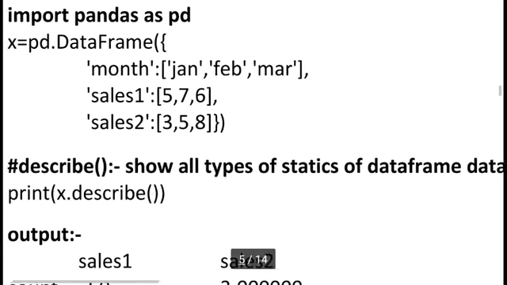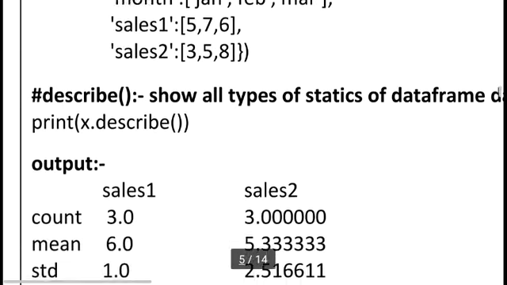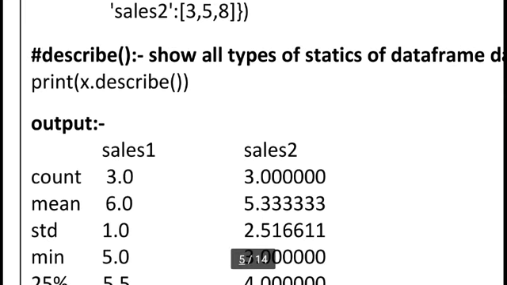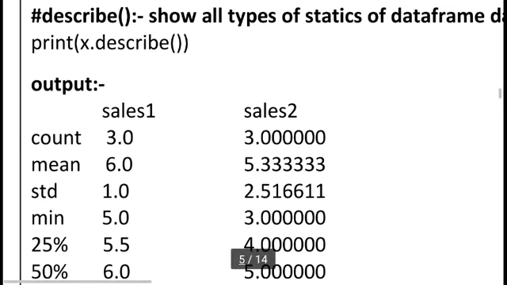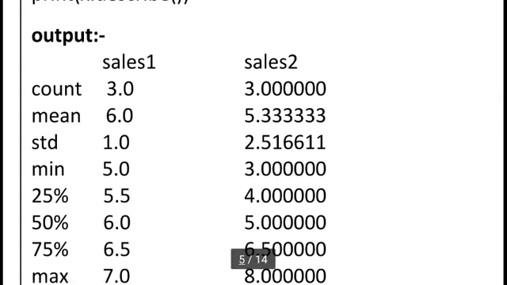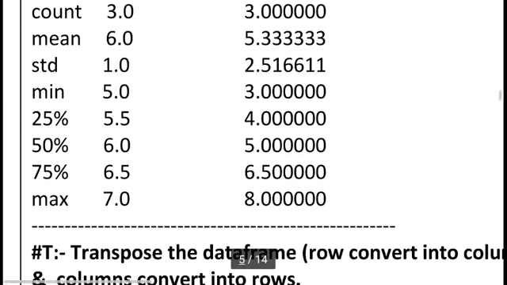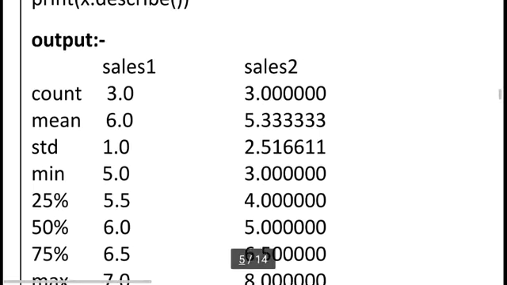You can see here I am simply writing x, our data frame variable, and here I am using dot describe with a small empty bracket. This is our function. What is the output of this? You can see x dot describe has so many parameters. We can see the count, the mean, the standard deviation, the minimum, the 25%, the 50%, the 75%, and the maximum values.